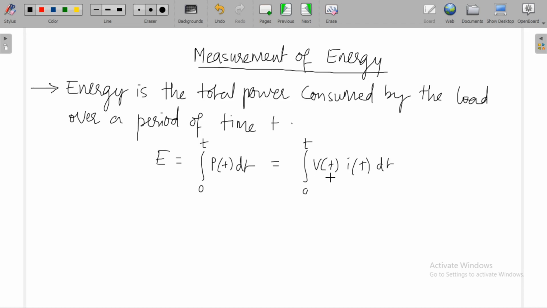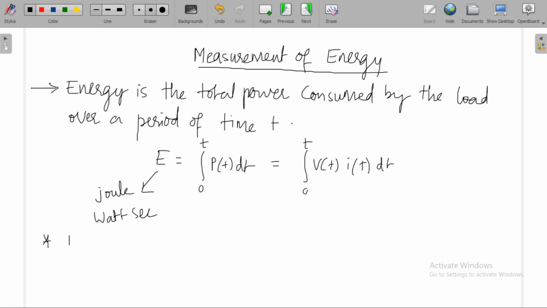v of t is expressed in volts, i of t is expressed in amps. The unit of voltage is volts, the unit of current is amps. The unit of energy is joule, or watt second.